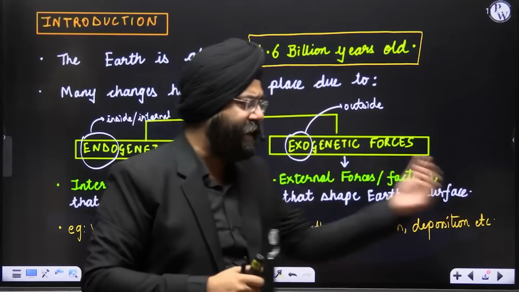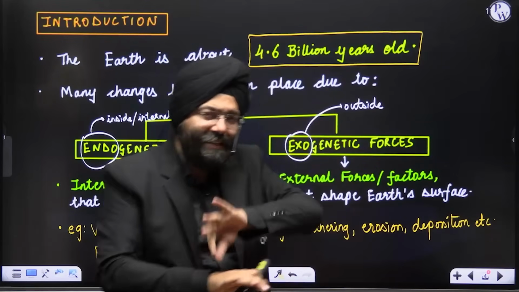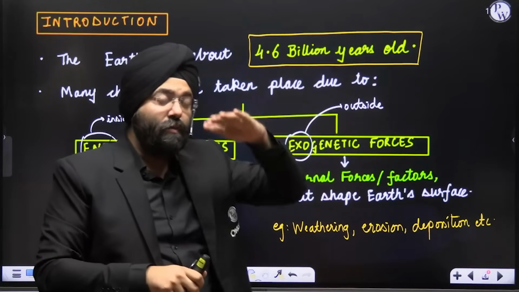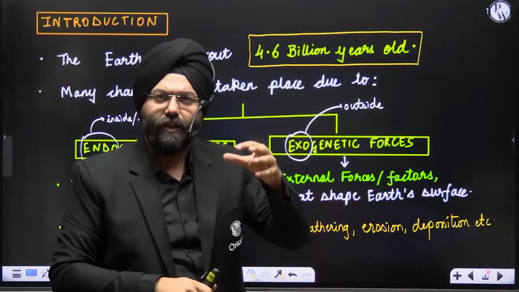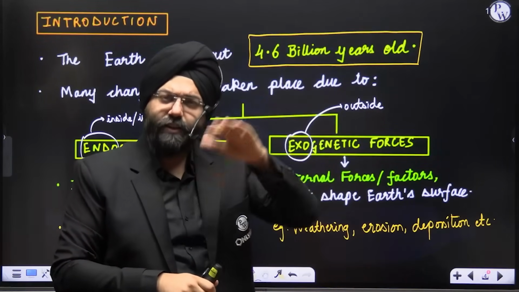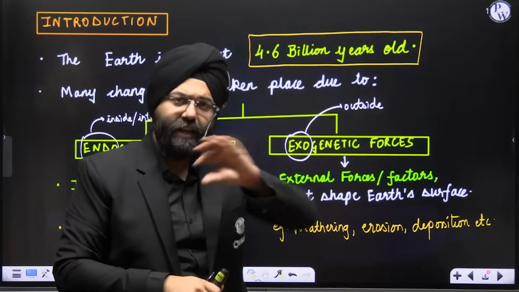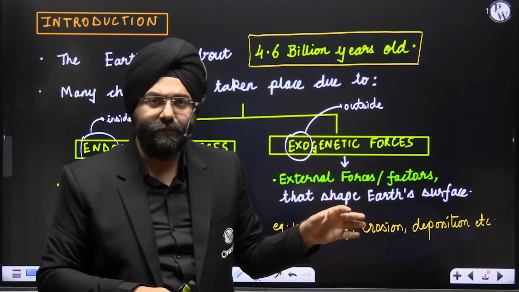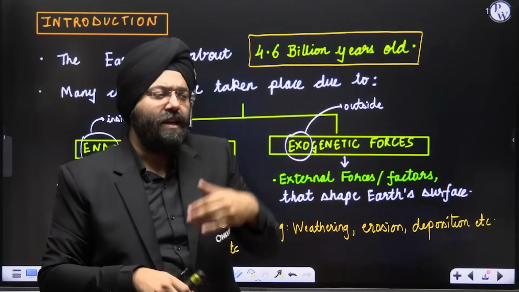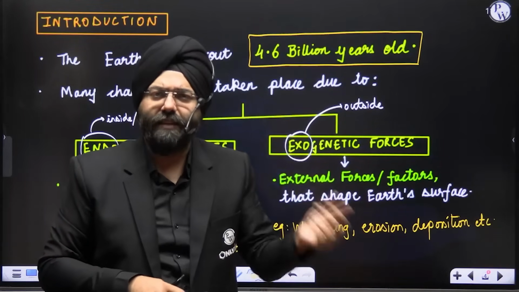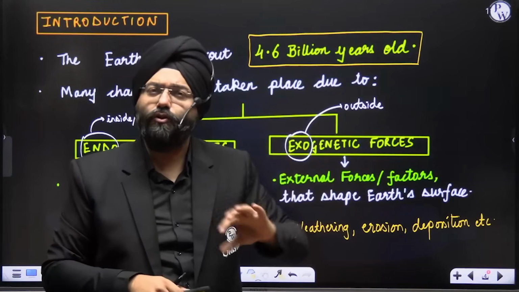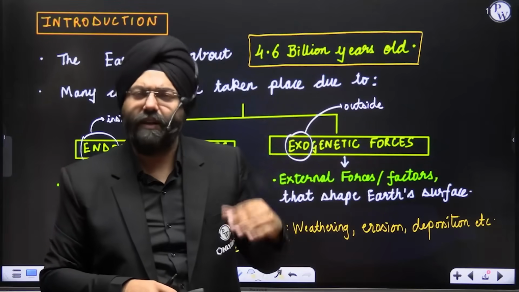When I talk about exogenetic, now leave what is inside the Earth. Let us talk about the surface. Let us say a lot of rainfall is there. Do you realize that rainfall drops on the surface and might lead to erosion activities? Yes, even worms in the soil, organic matter, or animals being there might also shape or carve the landscape in various ways.